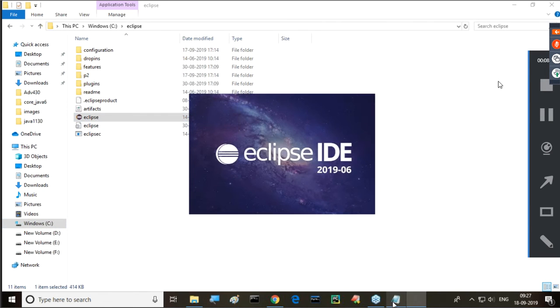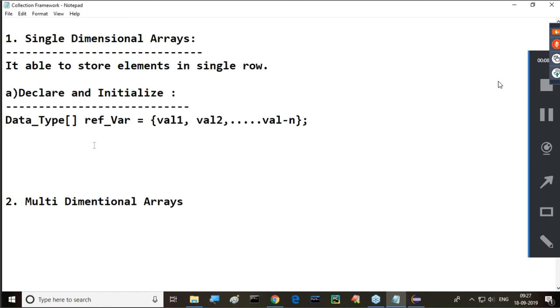So this is about declare and initialize: data type, square braces, reference variable is equal to values. Let's go for this example. Already we have seen that example. int array A is equal to curly braces, inside this we provide 10, 20, 30, 40, 50. Then what is going on internally? How is the internal representation available for this data? Later I'll give clarity, but try to understand it.